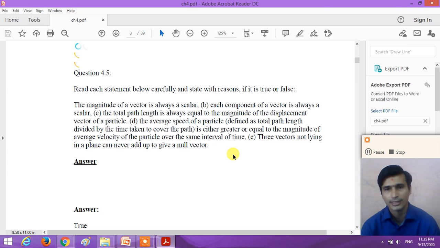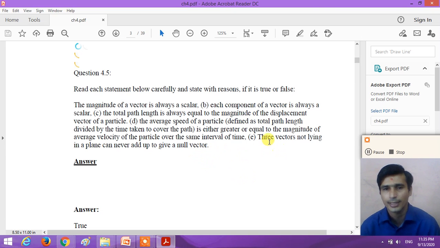For that, all three vectors must be coplanar. If the vectors are coplanar and add up, we can get a resultant that is a null vector, that is, a zero vector.